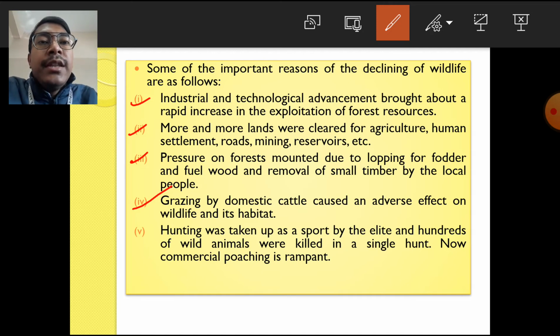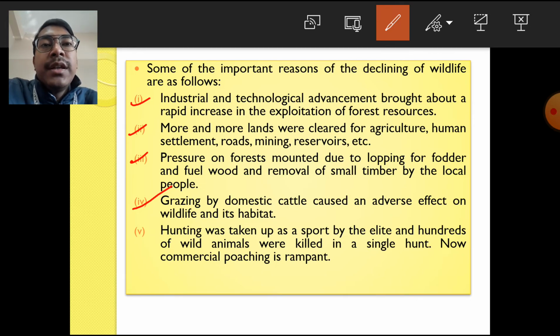Another most important factor responsible for the decline of wildlife, basically the wild animals in our country, is hunting. Hunting was taken up as sport by the elite, and hundreds of wild animals were killed in a single hunt. Now commercial poaching is rampant. In the earlier times, during the colonial period and during the rule of different kings, hunting was considered a sport.